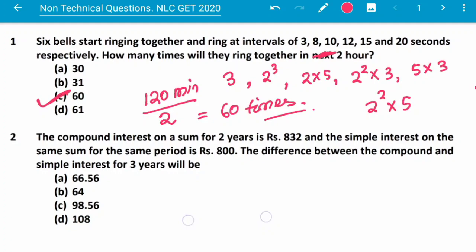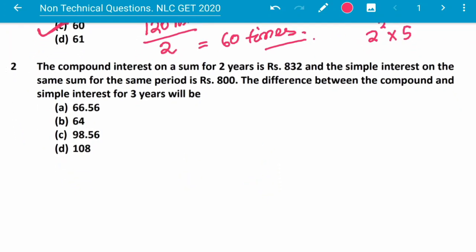Next question. The compound interest on a sum for 2 years is 832 and the simple interest on the sum for the same period is 800. The difference between the compound and simple interest for 3 years will be? This is a very interesting question.